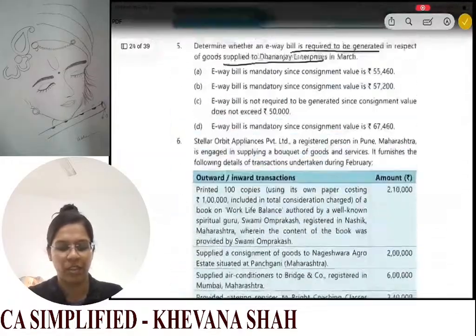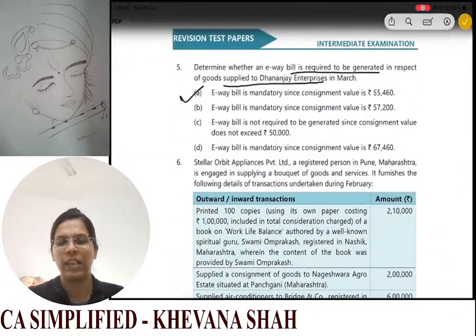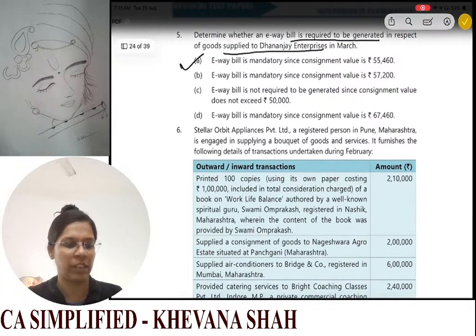Okay. So we have option A, e-way bill is mandatory since consignment value is 55,460. Now next question number 6 we have.